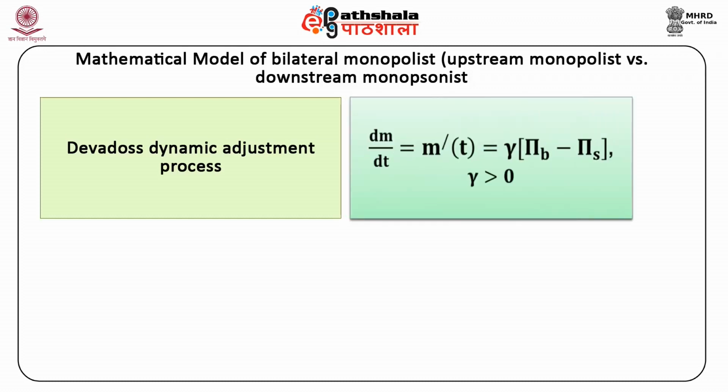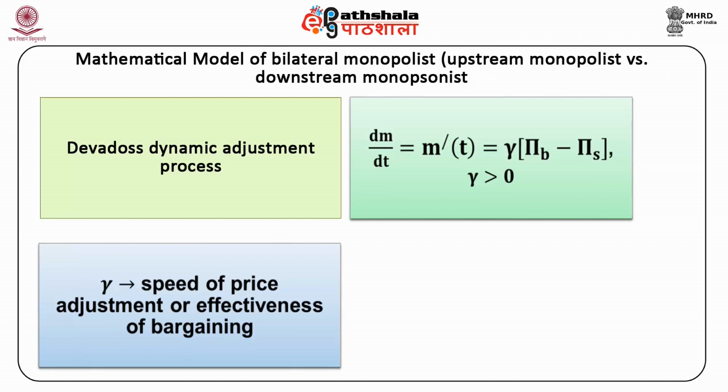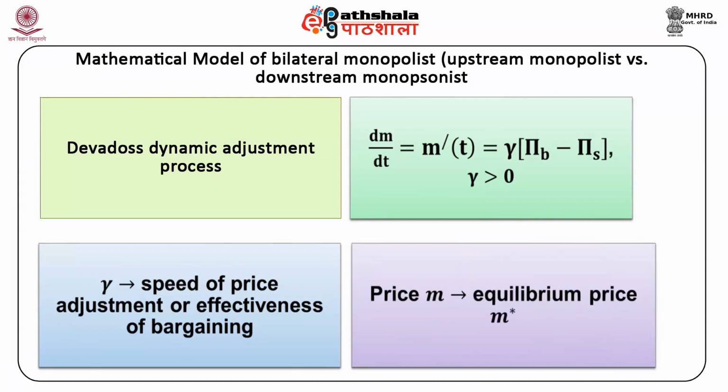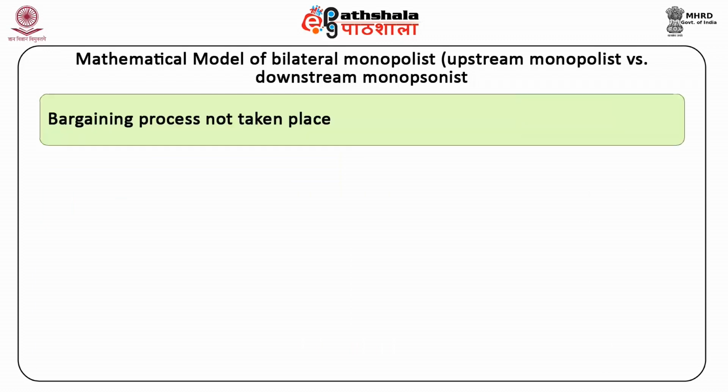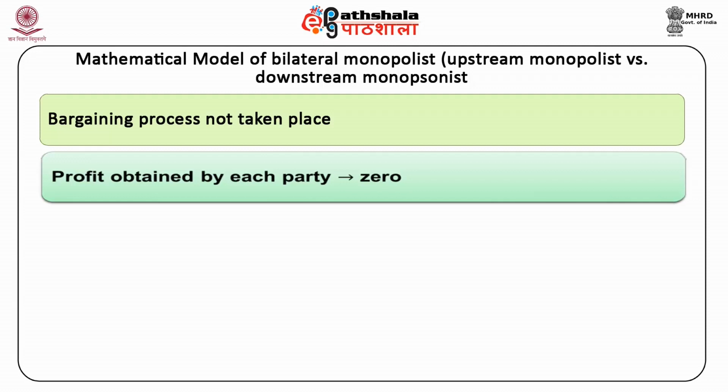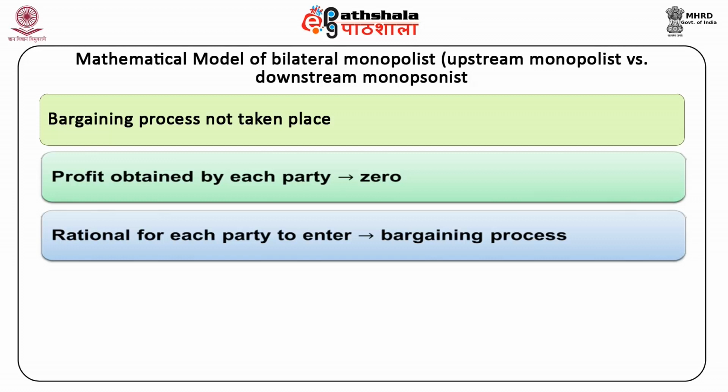According to Devados, this dynamic adjustment process can be captured by the following equation. Delta m by delta t is equal to m dash t is equal to gamma times pi b minus pi s, where gamma is greater than 0, where gamma measures the speed of the price adjustment or effectiveness of bargaining when price m approaches the equilibrium price m star. If the bargaining process does not take place, the profit obtained by each party will be 0. Therefore, it would be rational for each party to enter into the bargaining process.